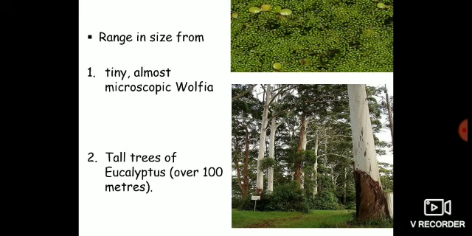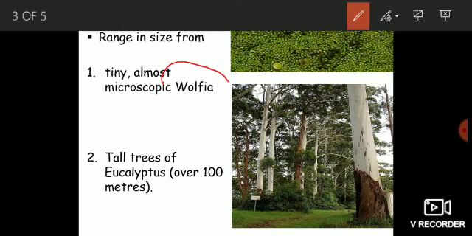Now, their size: they range from tiny, almost microscopic Wolffia. You have to remember that Wolffia is the smallest angiosperm, and it is rootless, it does not possess roots. Here you can see it is very small, very minute in size, to the tall trees of eucalyptus, which are over 100 meters tall. Eucalyptus is the tallest angiosperm, and its height can reach over 100 meters.